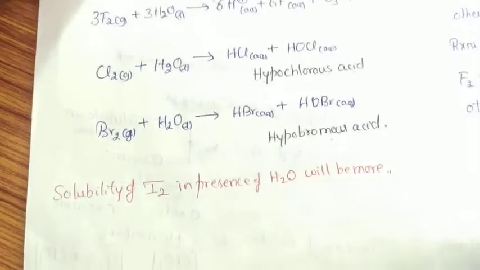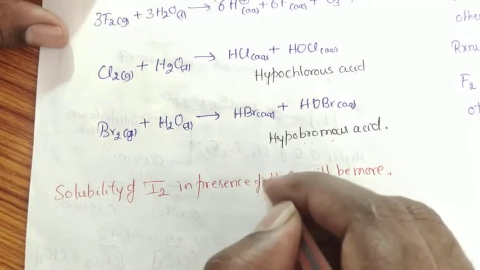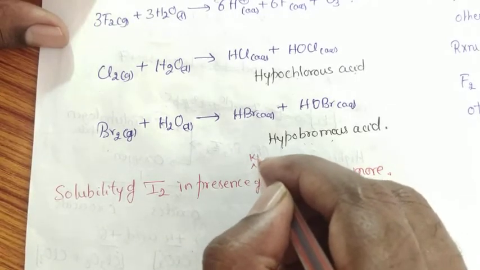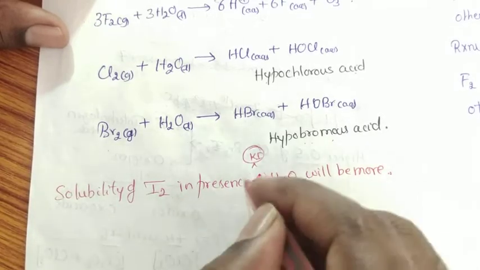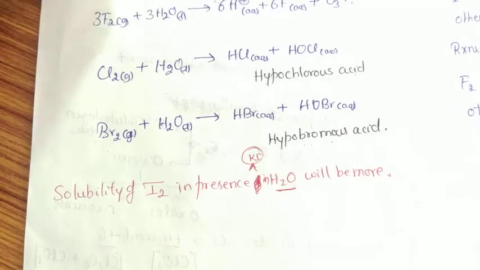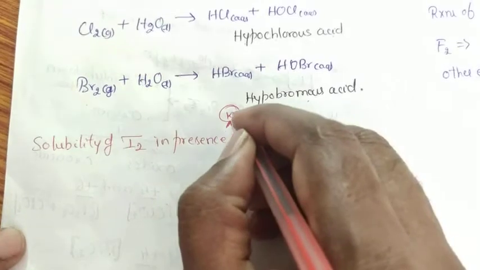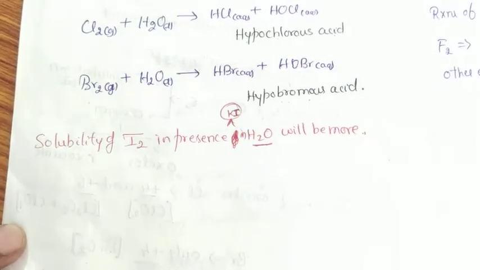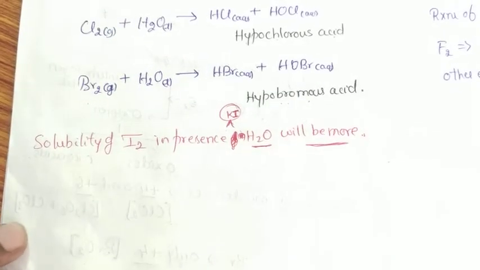But the solubility of iodine in water in the presence of potassium iodide becomes more. Give reason. The question is very simple: why will the solubility of iodine in water be more in the presence of potassium iodide?